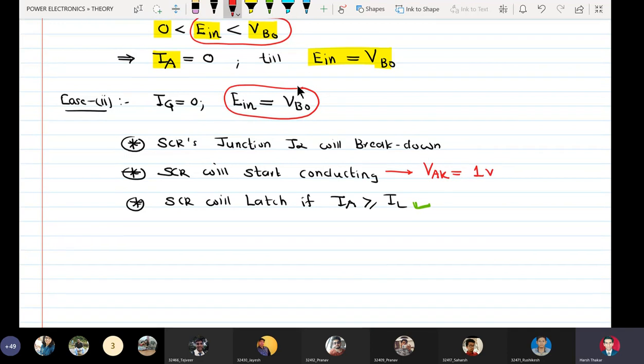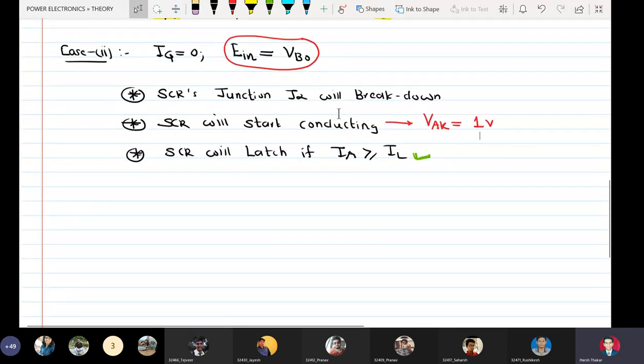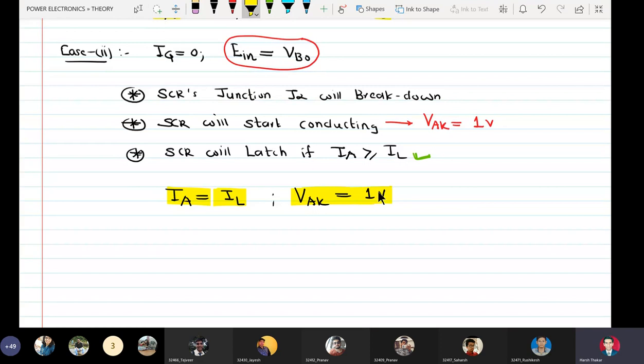So once the SCR starts conducting, the drop across SCR will be 1 volt, and if it is latched then the value of current will be equal to IL. So I can write down the parameters here. In this condition my IA will be equal to IL and my VAK will be equal to 1 volt. These are the values which we have to plot on the quadrants. That is why I'm writing it.